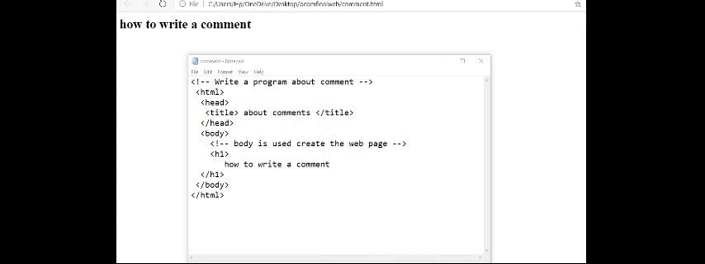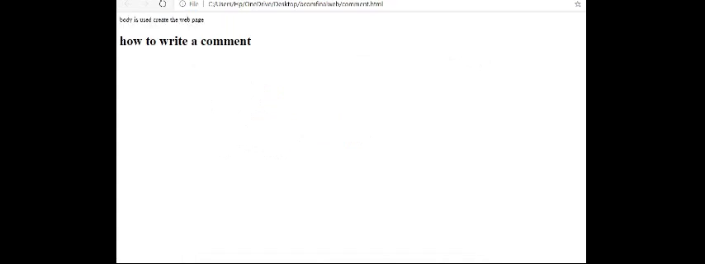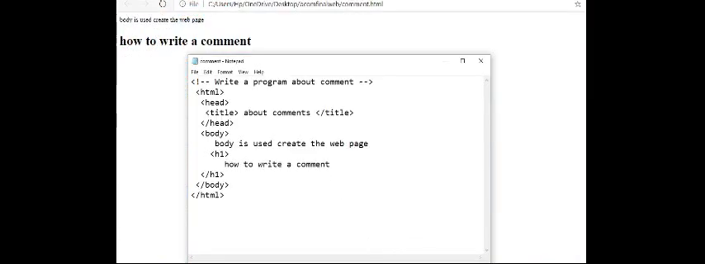Let us see, I am deleting this one comment. I am deleting this and now check, File, Save. Then I am clicking here. Let us see, the body is used to create a web page. But if I don't want this to appear, what do we have to write here? Comments. It should not disturb the source code. It cannot be displayed on the web page.